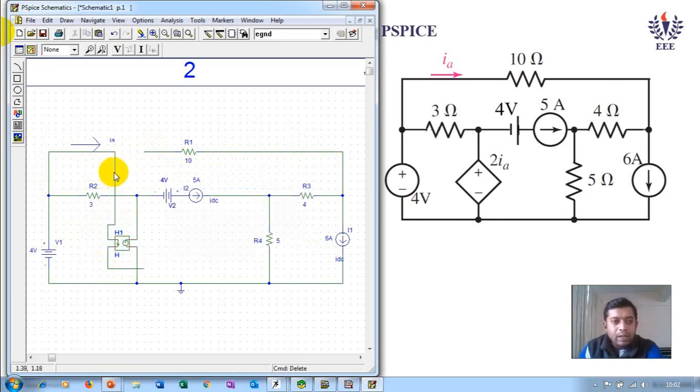Let me just show you an incorrect connection, how you should not connect. So Control W. This is just the negative or opposite of that. Now see the current IA. We want the current going in this direction to be connected to your dependent source. Now you can see the orientation of current is the other way. This current is going right, but it's not the same orientation as IA. It's going in the opposite direction.